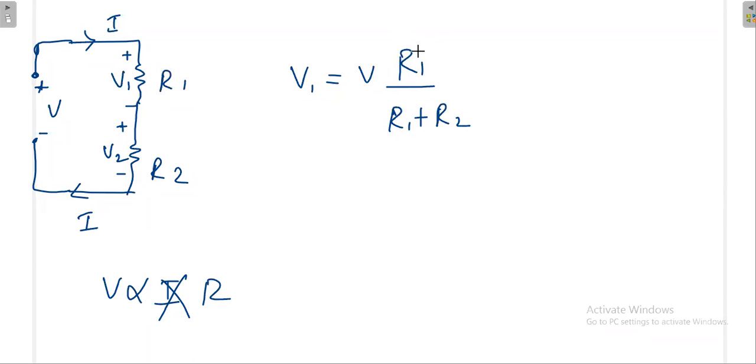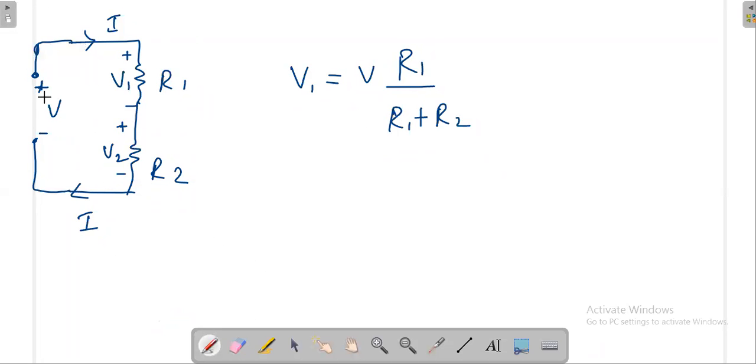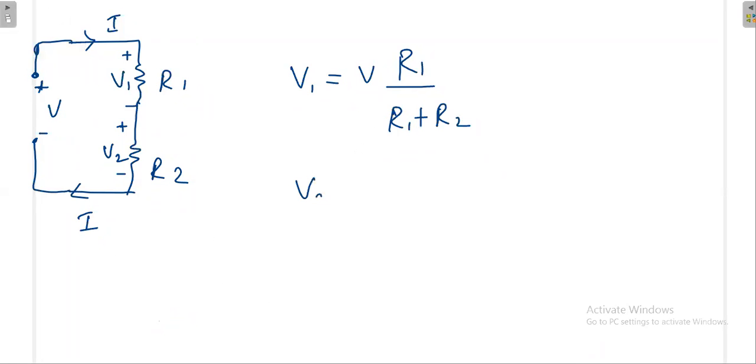When you calculate V1, it depends on R1. The more the resistance, the more the voltage across that resistance. It also depends on the source, because if the source is more, I'll get more voltage. Then it has to be divided across R1 and R2. That's why in the denominator I am putting R1 plus R2, because the entire voltage cannot apply here. So V1 is V times R1 divided by R1 plus R2. Then what is the value of V2? That is simply V times R2 divided by R1 plus R2.